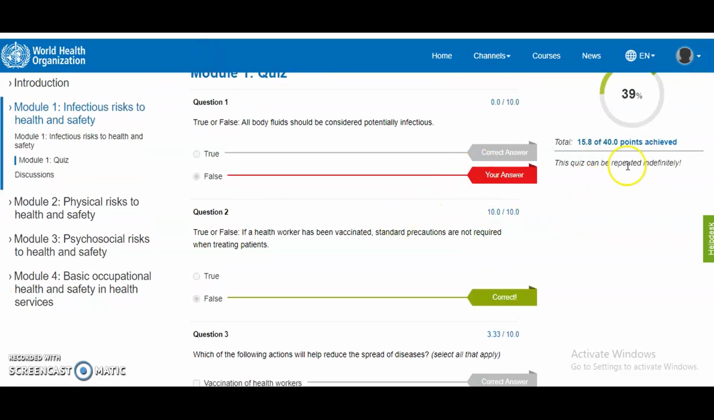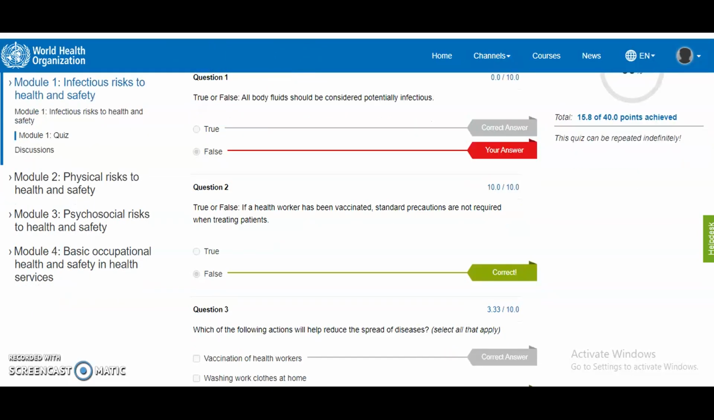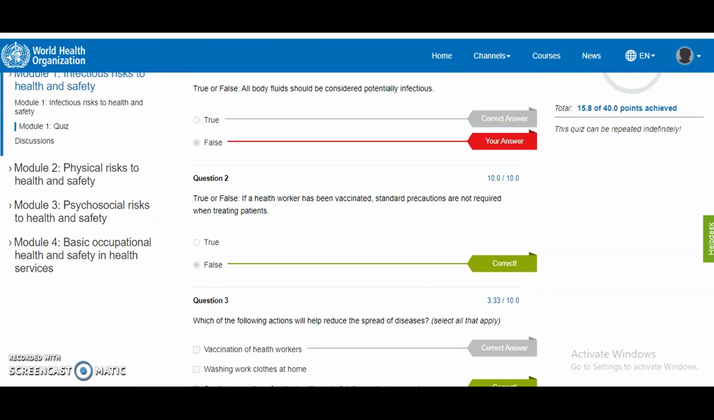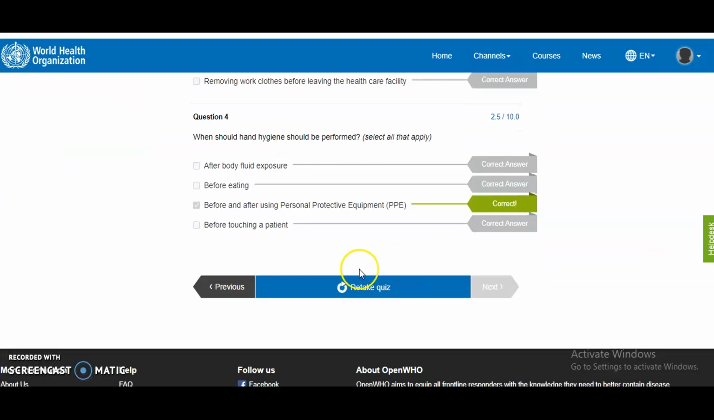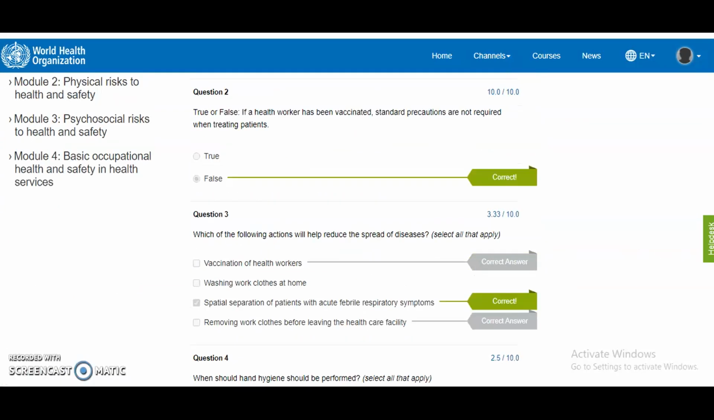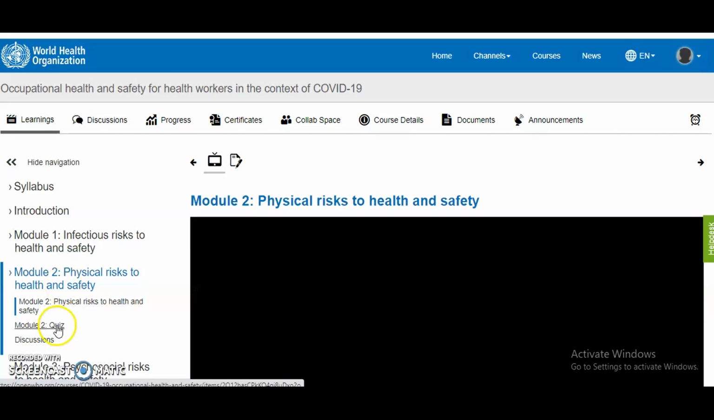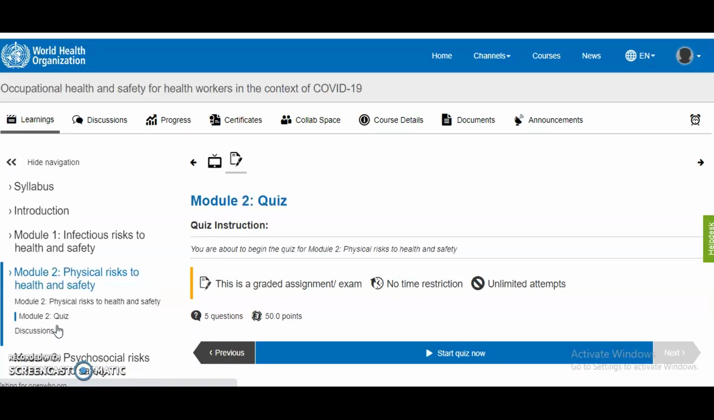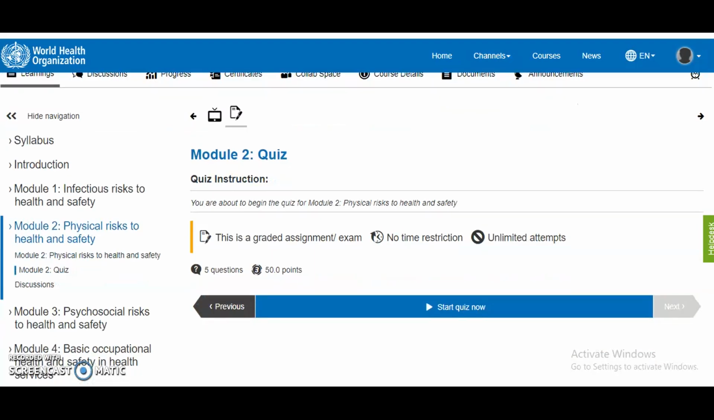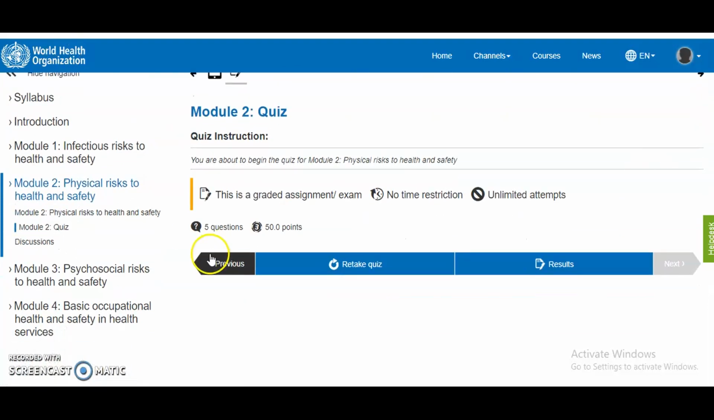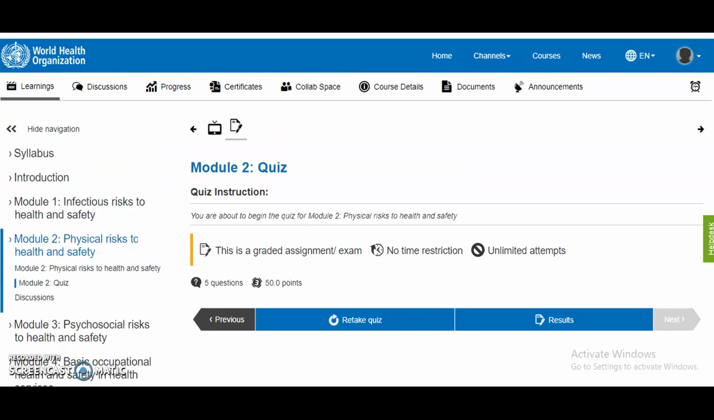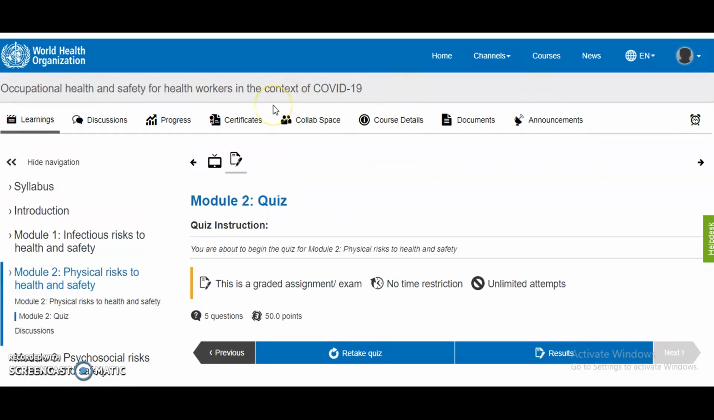If you kept the wrong answer in the quiz, then no problem, guys. It will show you the correct answers here, and you may retake the quiz also. Okay, it's not a big deal. Like that, do the same thing for all the remaining modules also. Whatever the video is there, just keep on skipping, and then start attempting the quiz, guys.